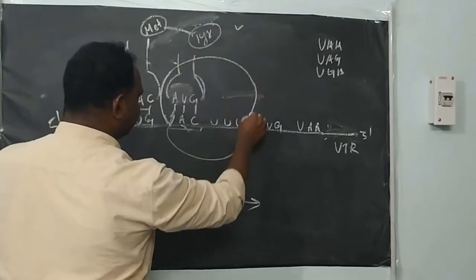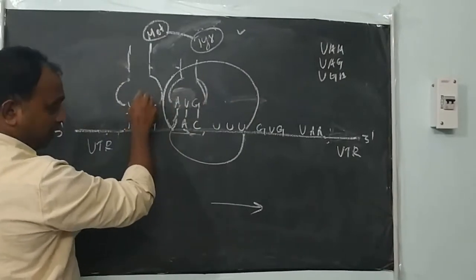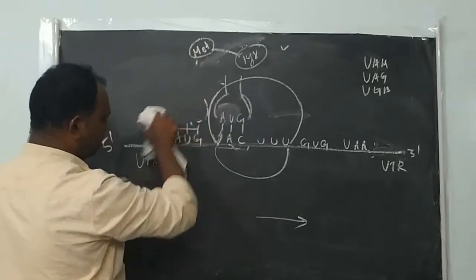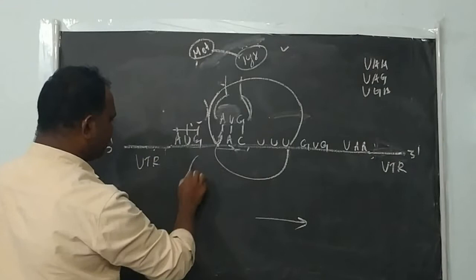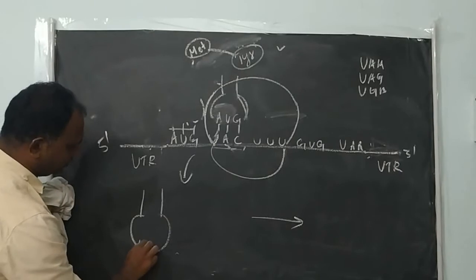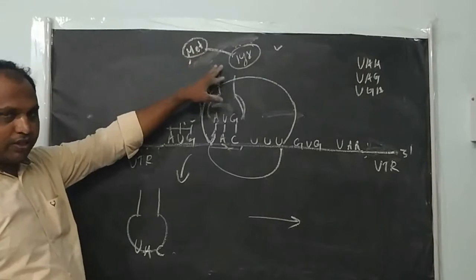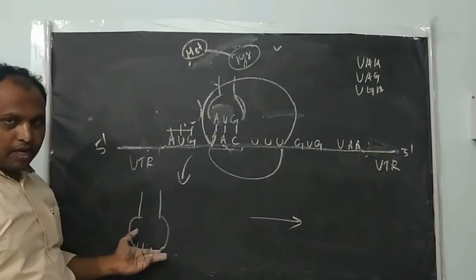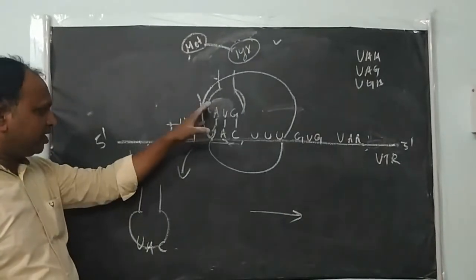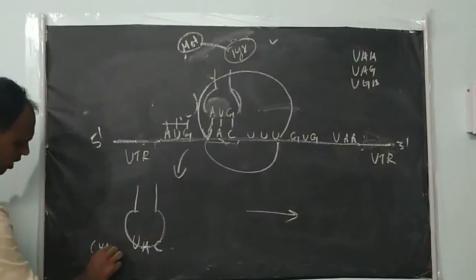So the large subunit. Now this tRNA moved from the A site to the P site, but the tRNA which was already present in the P site exits from the translation machinery. Through the exit site, this tRNA is removed here. It will come out and go back to the cytoplasm, right? UAC. So after the addition of this amino acid, this tRNA becomes uncharged or deacylated. The deacylated tRNA from the P site is removed from the translation machinery and goes back to the cytoplasm.